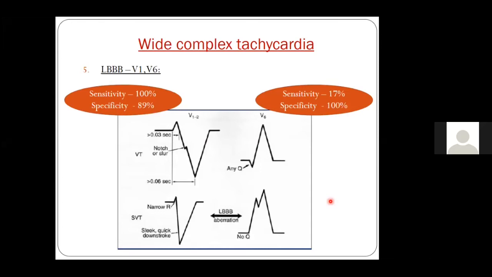Now, when you have LBBB morphology, you do not have too many criteria to make a diagnosis in the precordial leads. However, if you have an LBBB and your V1 shows an intrinsic notching or slurring, and the intrinsic deflection from the beginning to the midpoint of R is very long, it means it is a ventricular tachycardia.